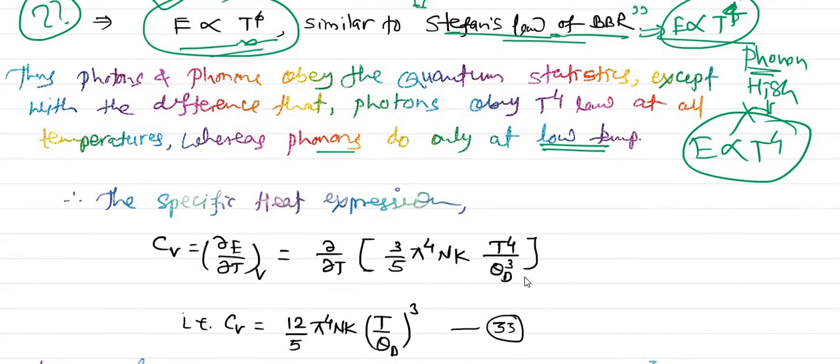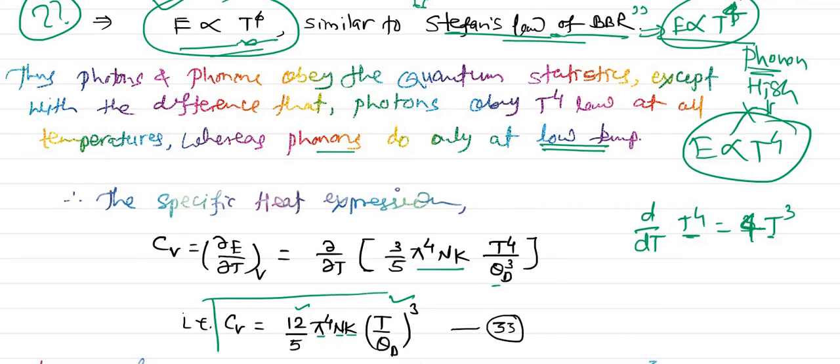After differentiating, everything is constant, only T⁴ is there, and the derivative of T⁴ with respect to T, d/dT of T⁴, will be 4T³. But this 4 and this 3, how much? 12. So 12, denominator 5 as it is, π⁴ N k as it is, and T⁴ now becomes T³, its derivative. So T³ and denominator θ_D³. That's why I have written directly here in one bracket (T/θ_D)³.